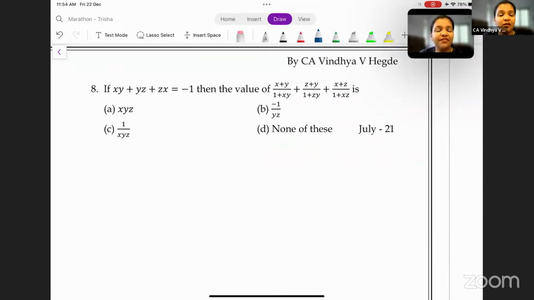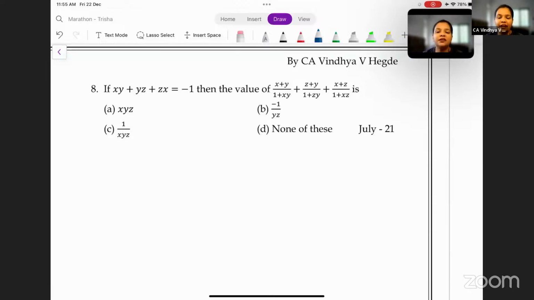It's given xy plus yz plus zx is equal to minus 1. And they have asked us to find the value of (x plus y by 1 plus xy), plus (z plus y by 1 plus zy), plus (x plus z by 1 plus xz). Now, what you need to do here is, you can't take a common denominator because there are three different denominators given there, correct? The denominators are different from each other. So how do we start this?